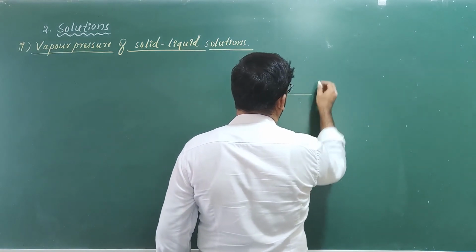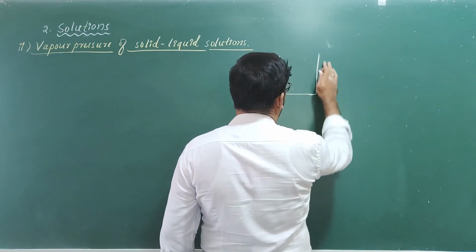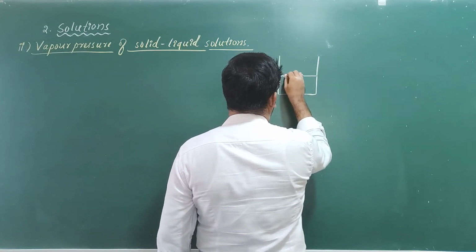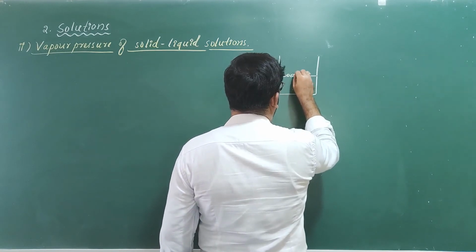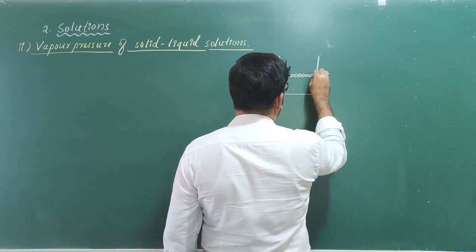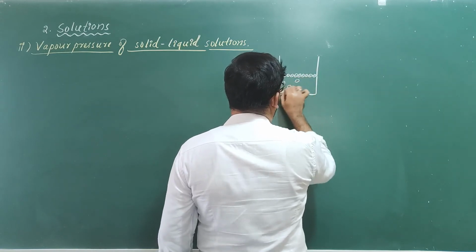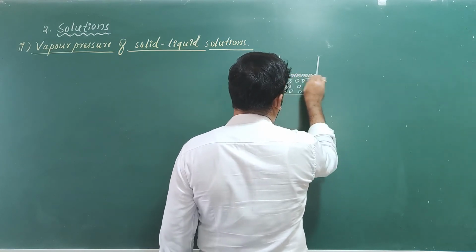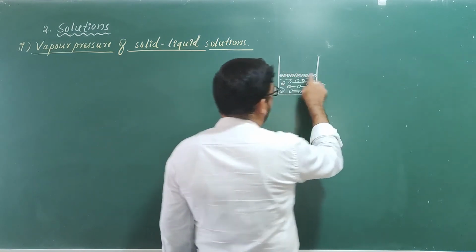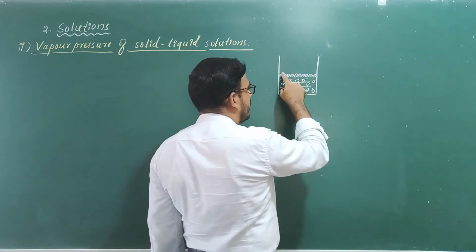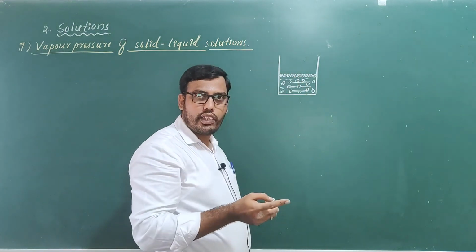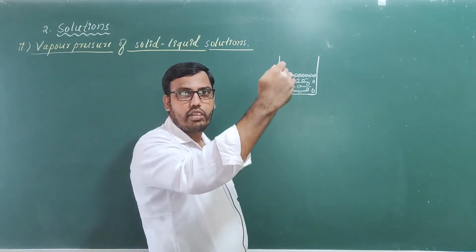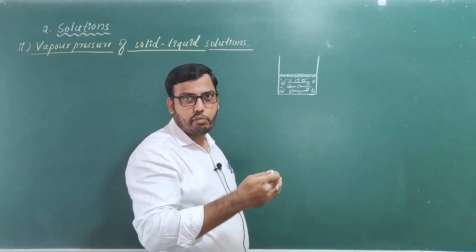So consider a solution. So already a solution is there. Now in solution, if you take a liquid solution, at this surface what happens? In liquid solutions, solutes are also volatile, solvents are also volatile. So both of them will escape from the solution.